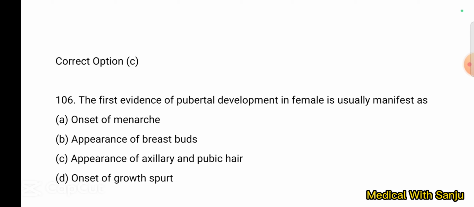The beginning of breast development or breast buds is called thelarche, which is the first sign of the beginning of puberty, occurring at the age of 13 on average, and taken from 13 to 15 years. Pubarche is the development of pubic hair. This is the next step. And onset of menarche is the last sign of pubertal development in a female.